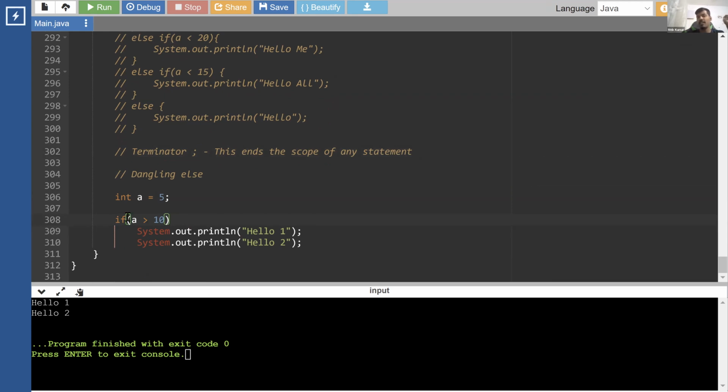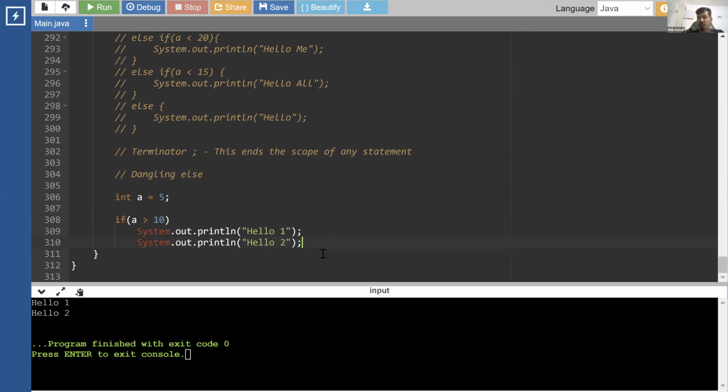If I don't write a semicolon, it will look for whether there is a first curly bracket. If it starts with curly brackets, it will look for where this curly bracket ends. If it doesn't have this pair of brackets, then it will look for the first statement which ends with a semicolon. So this is what it will run after it, and this is outside it, which does not work.